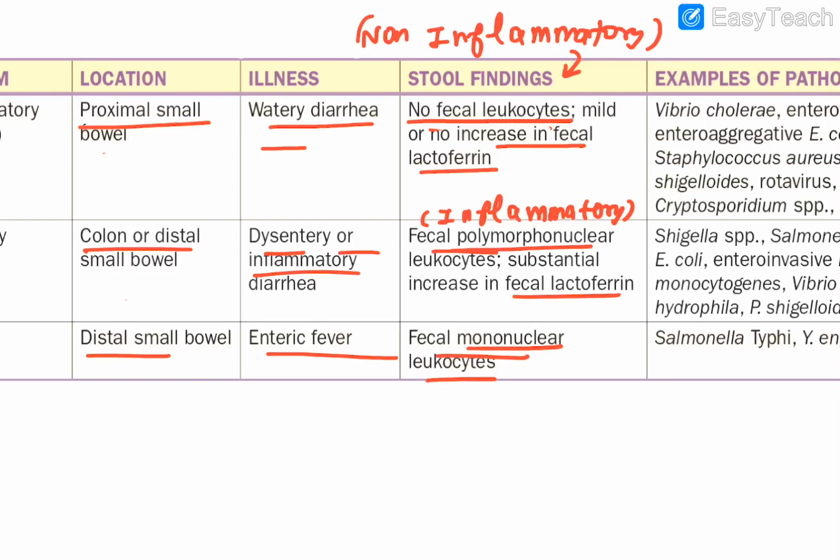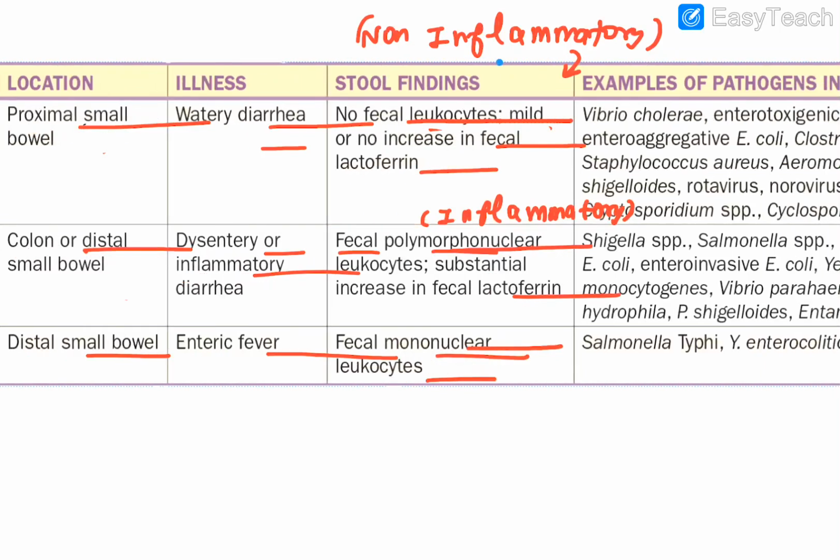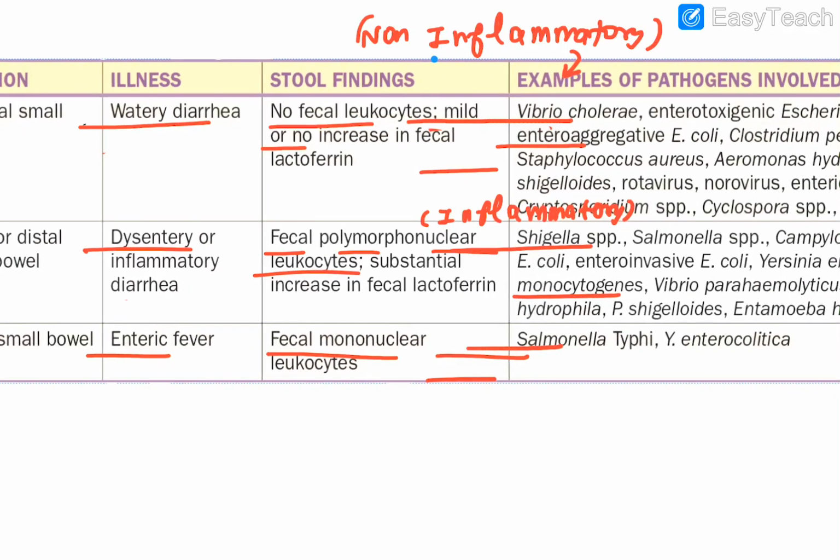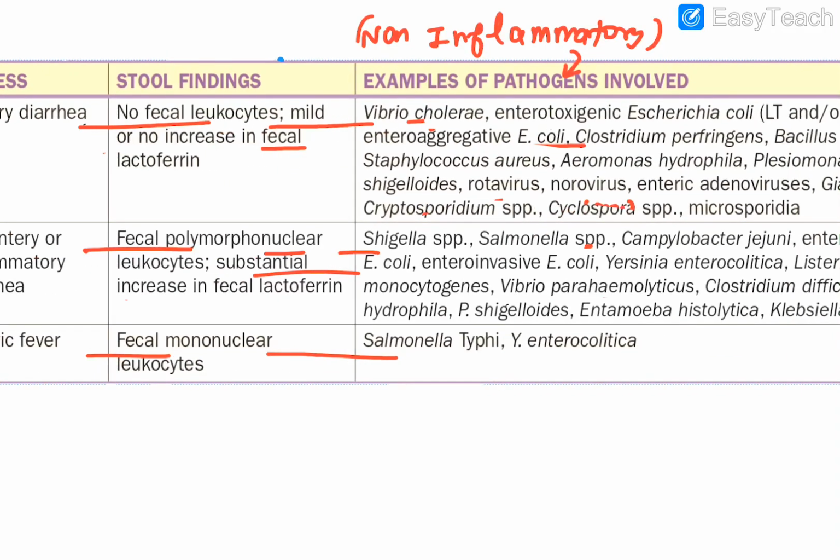Now, coming to the examples of these particular ones. What are the examples? Now, talking about the examples here, guys, that is a big list. So we'll just go through it once, to see which organisms are involved in which particular form of diarrhea.